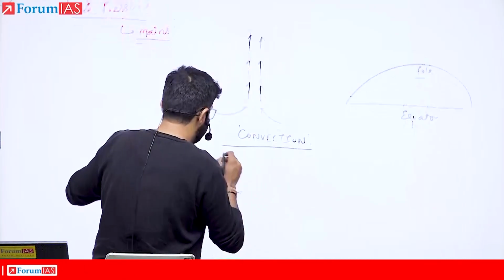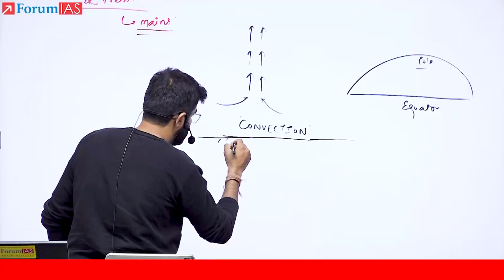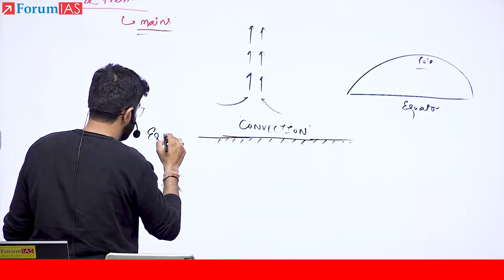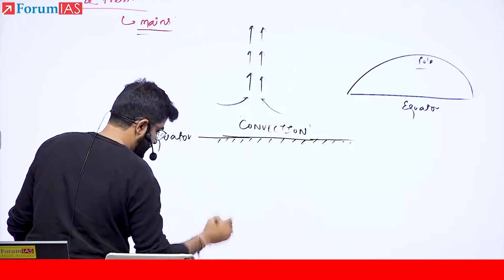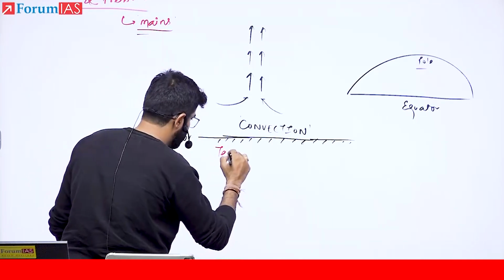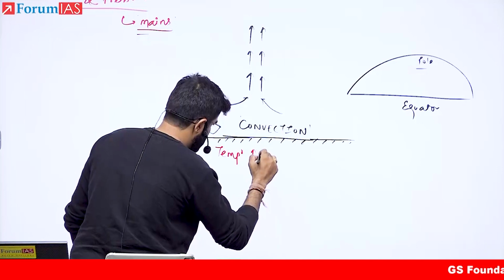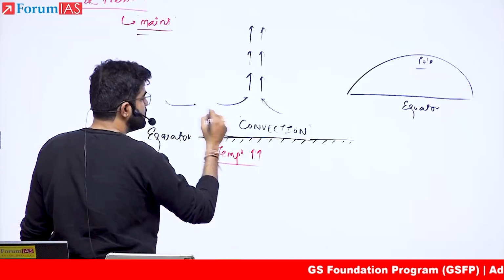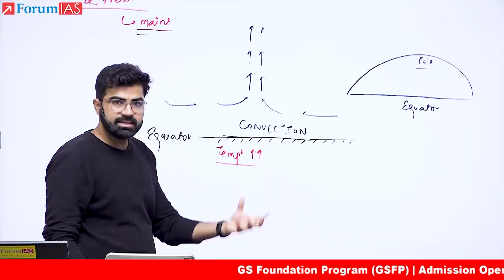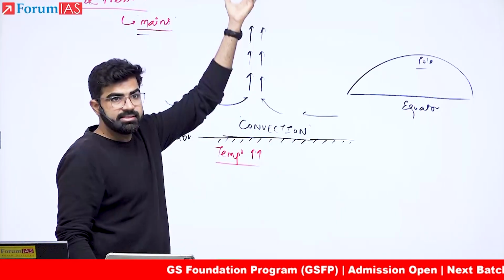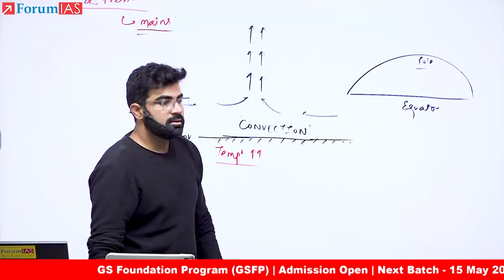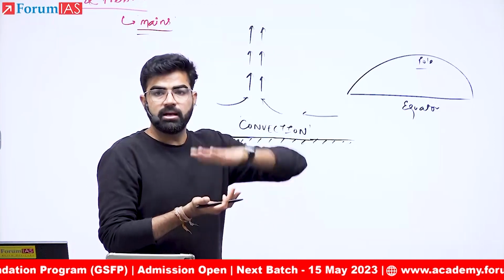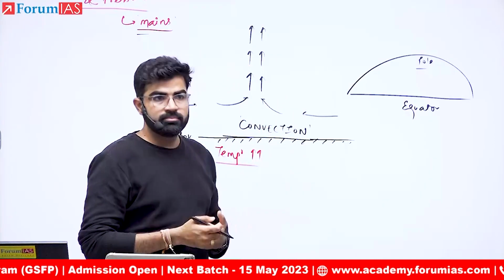Because the surface of this area near the equator has high temperature. So the temperature near the equator is high, and therefore whatever horizontal wind comes in contact with this area, this air pocket will start rising above. Why? Tell me why. If it is getting some heat, why is it going above?